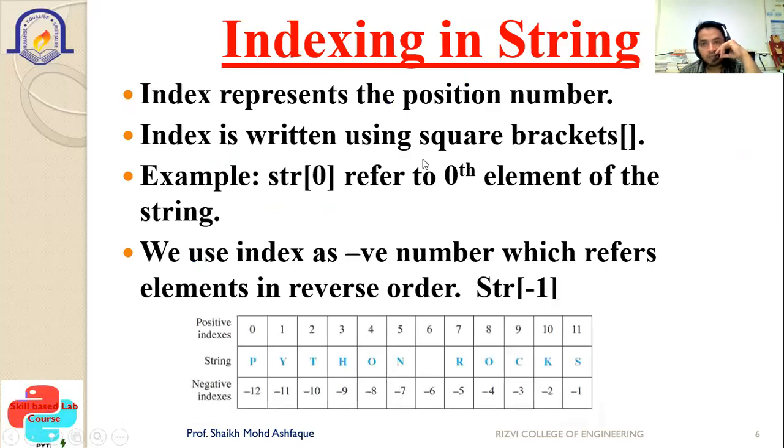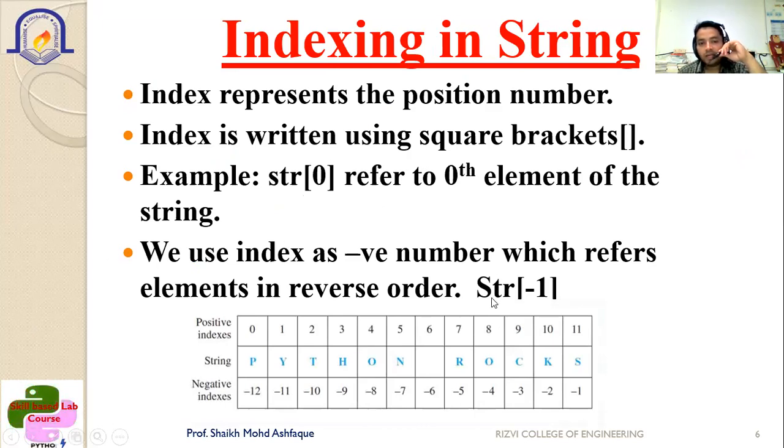Next is indexing. Likewise, the indexing we have used in tuples, we have used in lists as well. At the same time, we have also used it in arrays as a data structure. So indexing is also available here. That will represent the position number, and the index is written inside the square brackets, as you can see here. If you are writing str of 0, what does it refer to? It refers to the 0th element of the string.